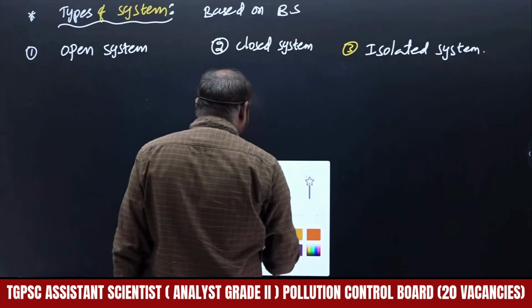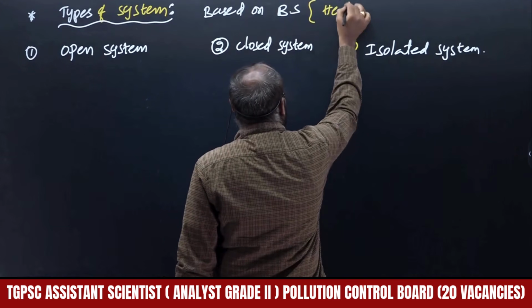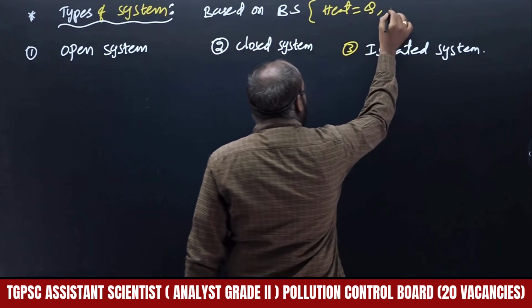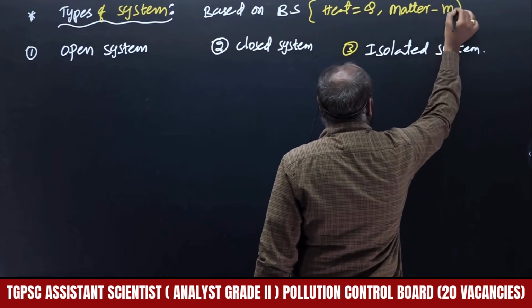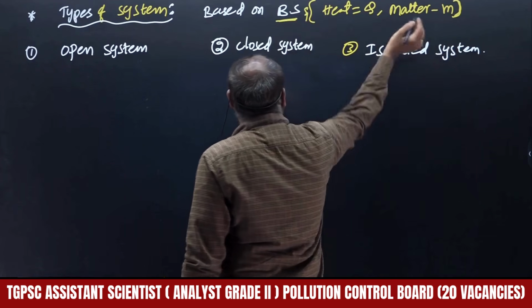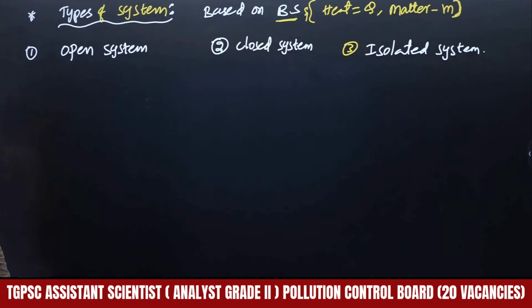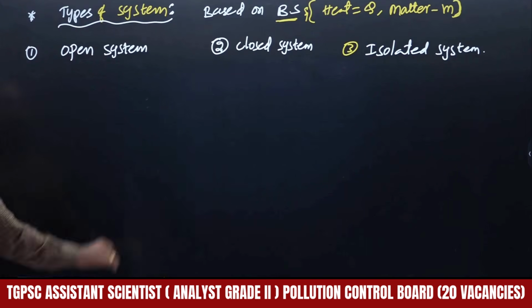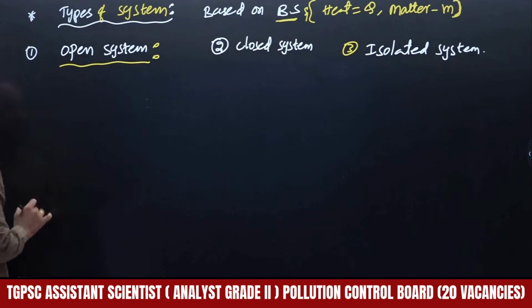Here also we use it to explain the boundary surface, then heat will be denoted with Q, and whatever matter is present in the system will be denoted with M. With the help of the boundary surface, heat and matter, we are able to get the open system, closed system and isolated system. Open system means whatever system we are going to consider becomes open only. I can understand the open system with the help of a diagram and conditions.